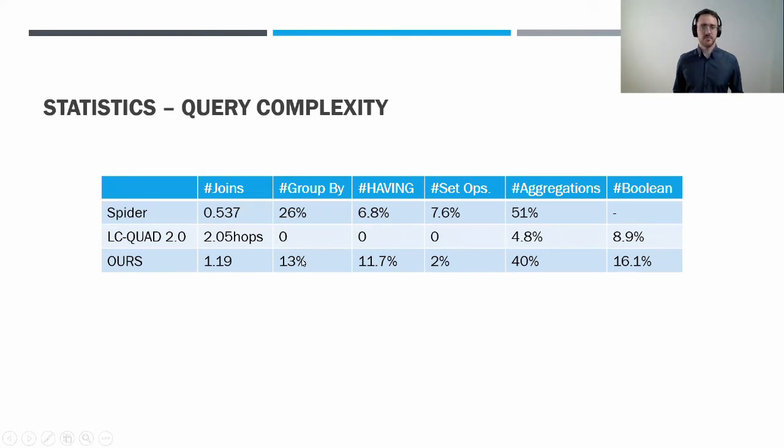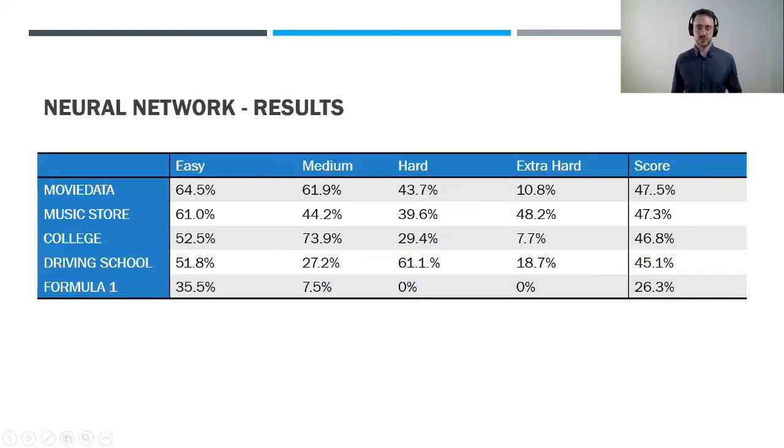We have fewer queries with group bys in them, and also fewer with set operations. However, we could tweak the random sampling process to create more of these. So this is just a question of tuning the sampling process. So we can also control how our dataset should look. If we decided that we want at least 40% of queries with group by, we would just sample accordingly. Of course, we also trained a neural network on our data.